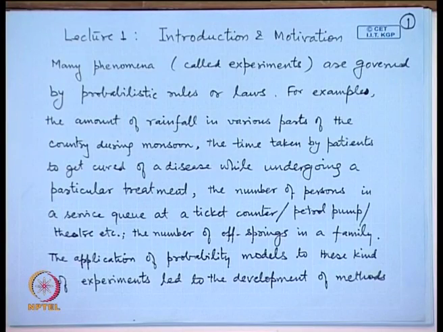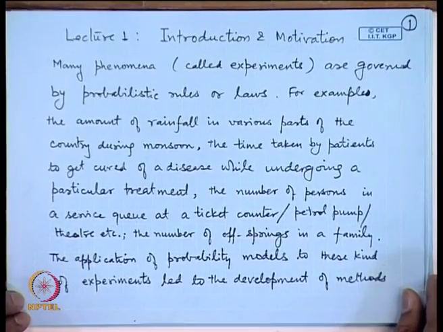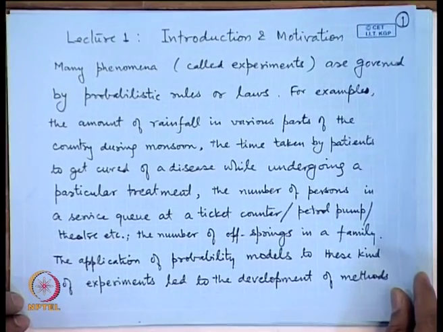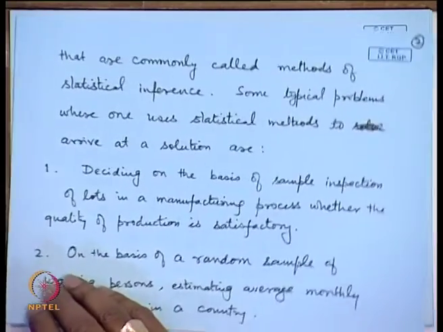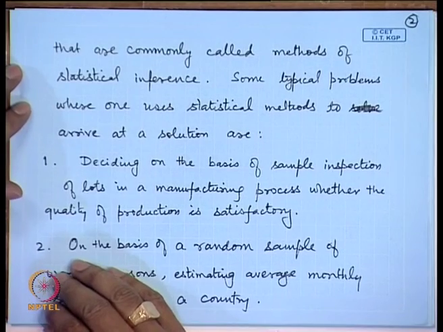The number of children in each family. These kinds of problems, when we look at these kinds of phenomena, are all stochastic in nature. So, these are nicely modeled using probability distributions. The application of probability models to these kinds of experiments has led to the development of methods which are commonly called the methods of statistical inference.